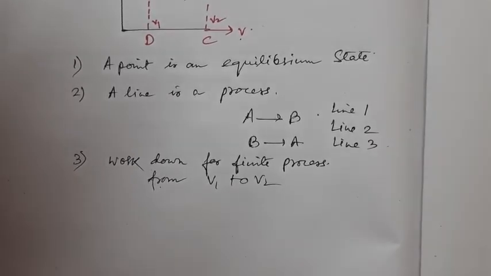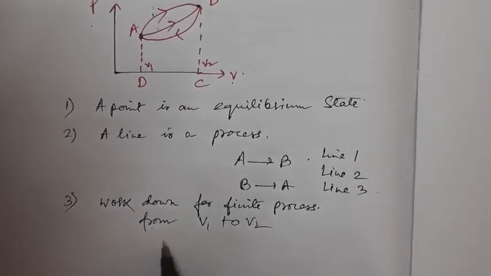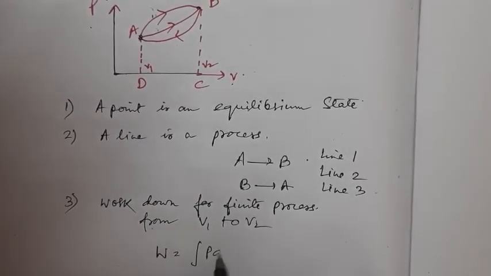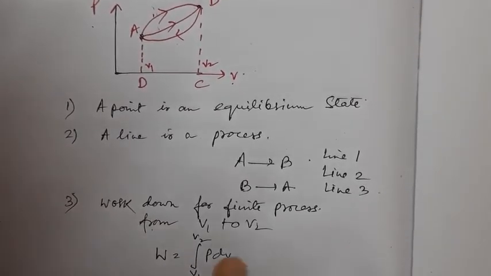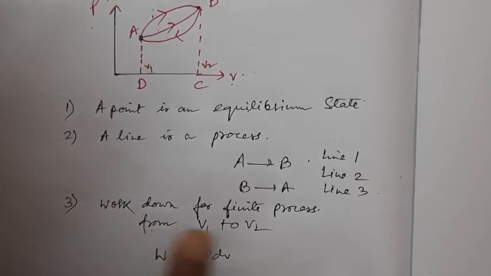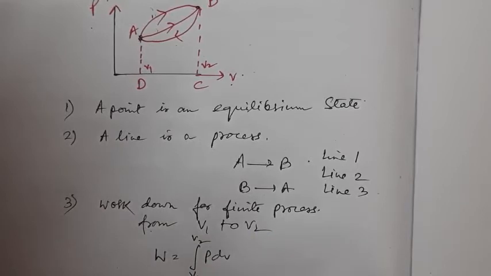The value of volume has changed from V1 to V2, and the expression just in the previous page I have written, integration of P dV. Now from integral calculus we know that an integral has a graphical representation. Now it can be inferred that the work done W in a process is represented by the area under the line joining the process and above the V-axis in the PV diagram.